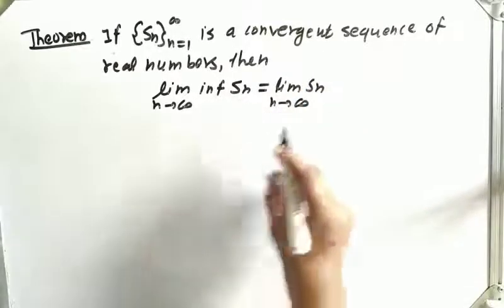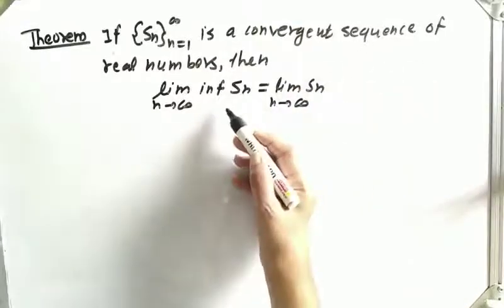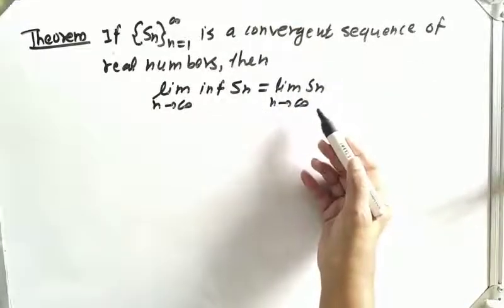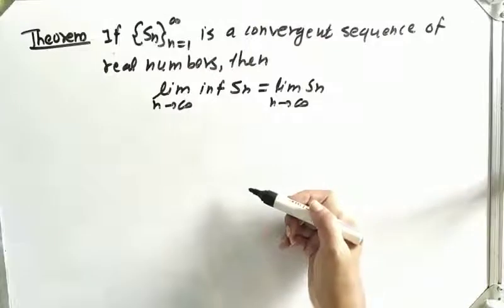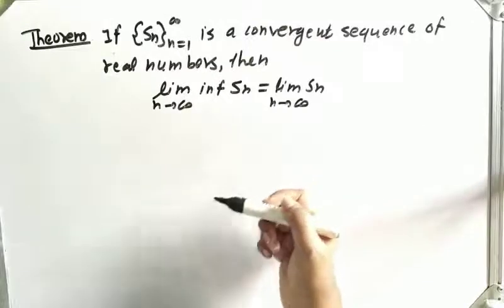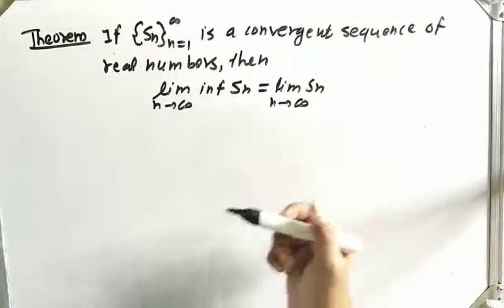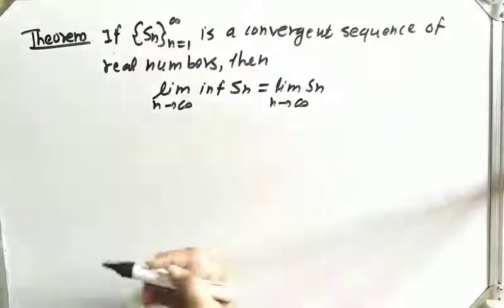If any sequence is convergent, then its limit inferior is the same as its limit. Another theorem will be, if the sequence is convergent, then its limit superior is the same as its limit. So first let us prove this theorem.